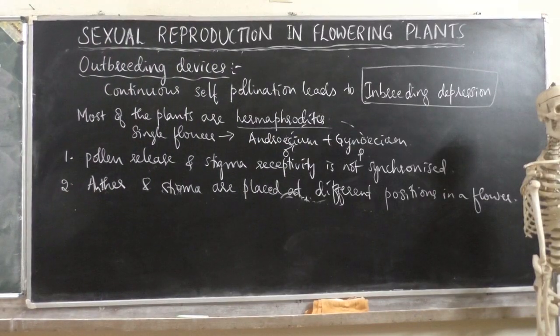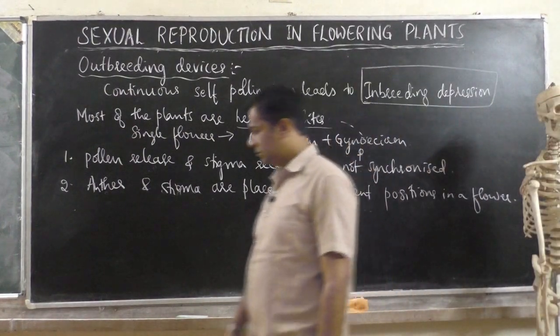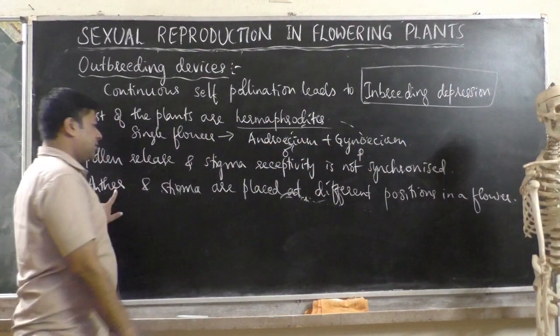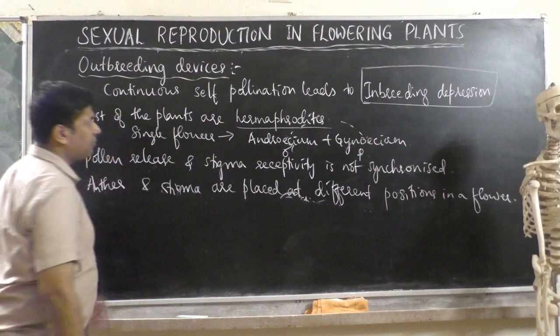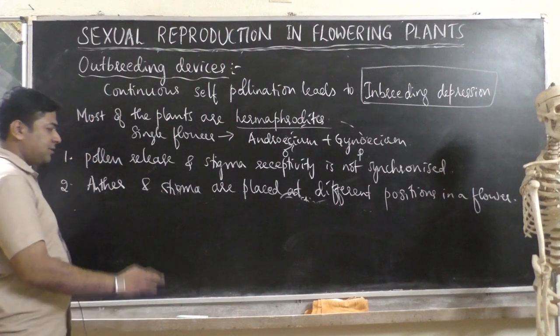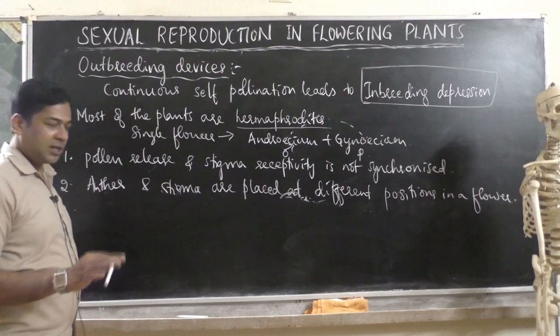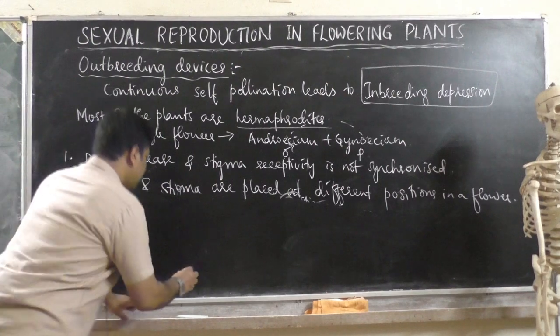Students, I was just mentioning a second outbreeding device: anther and stigma are placed at different positions. I will show you how it avoids self-pollination. This diagram is not in the textbook, but I will show it just for your understanding.